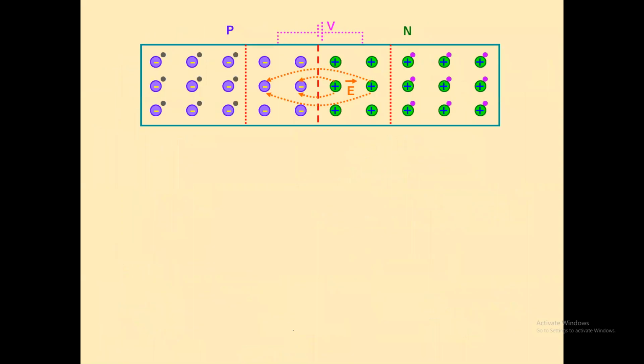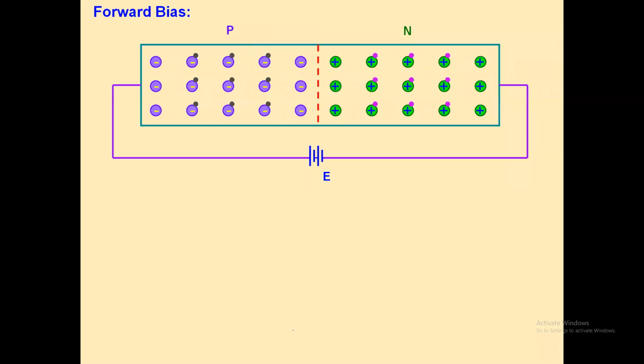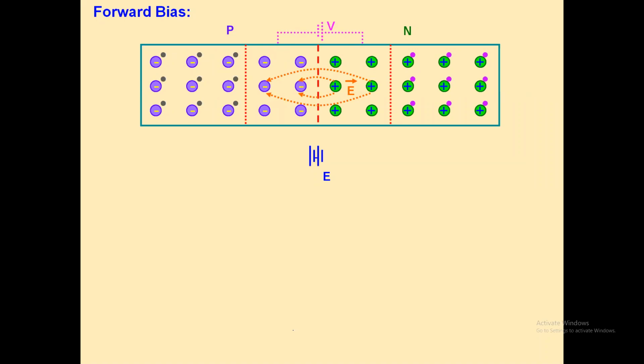Now you can try to read it. It's a forward bias. When the diode is connected in forward bias, the positive terminal is connected to the positive terminal of the external battery and the N region is connected to the negative terminal of the external battery. See, this black small circle in the P region indicates the hole, and the pink small circle in the N region indicates the free electrons.